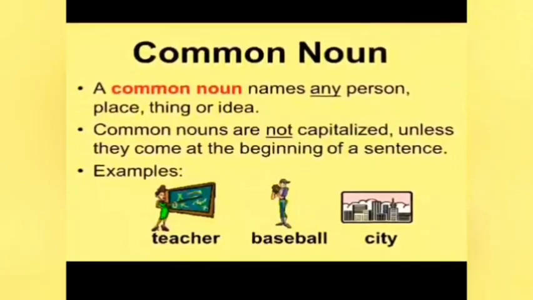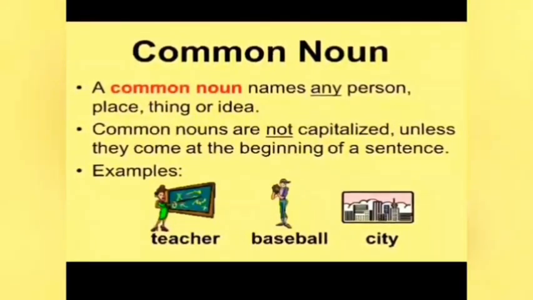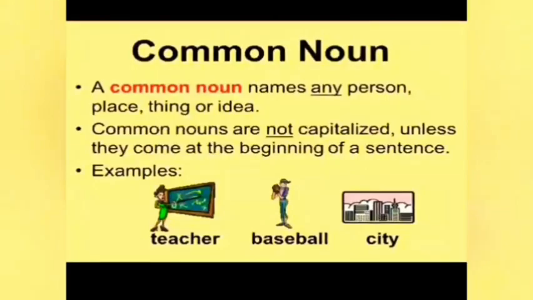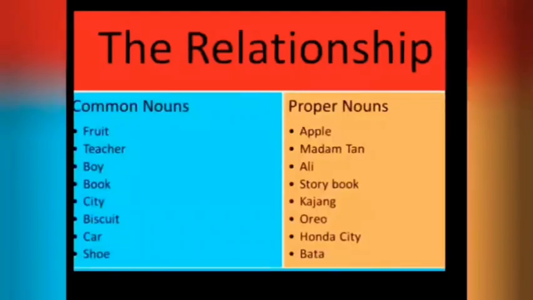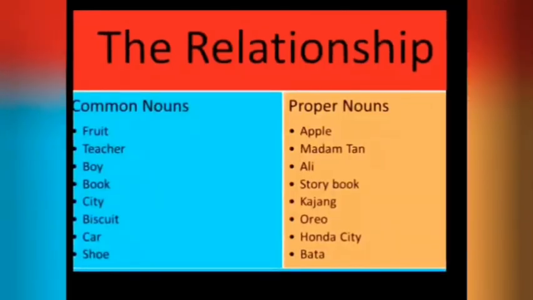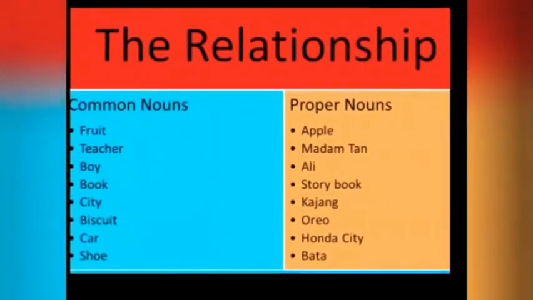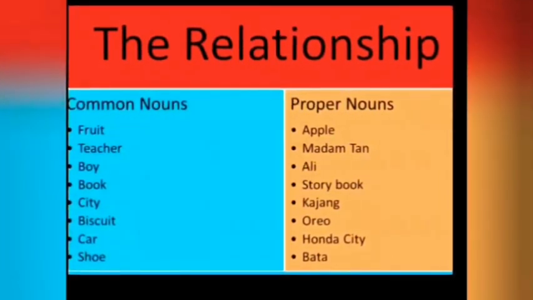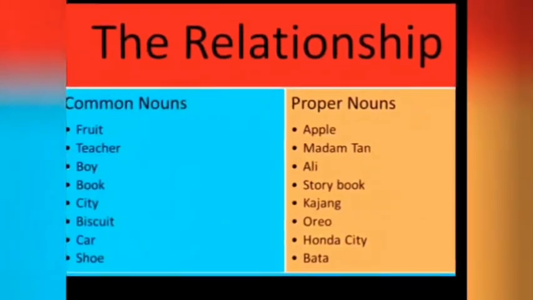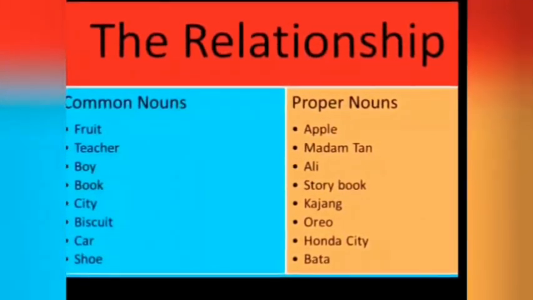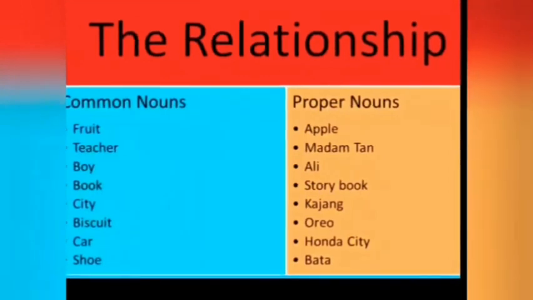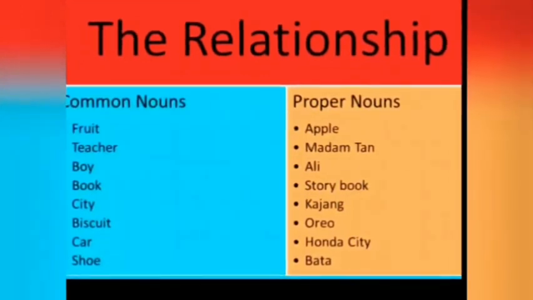common things, just like city, just like fruits. I am not mentioning a particular fruit or a particular city. If I say boys, it is about any boy. If I say fruit, it's common, but if I say apple, it is a proper noun. If I say teacher, then it is a common noun. If I say a particular teacher, that is a proper noun.